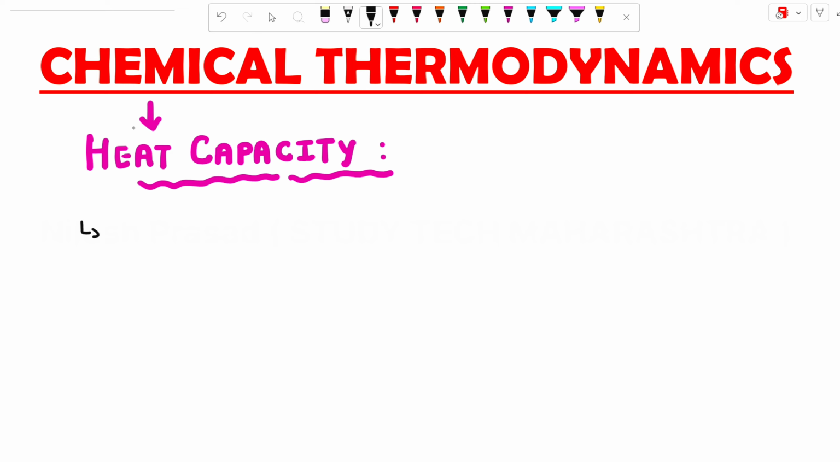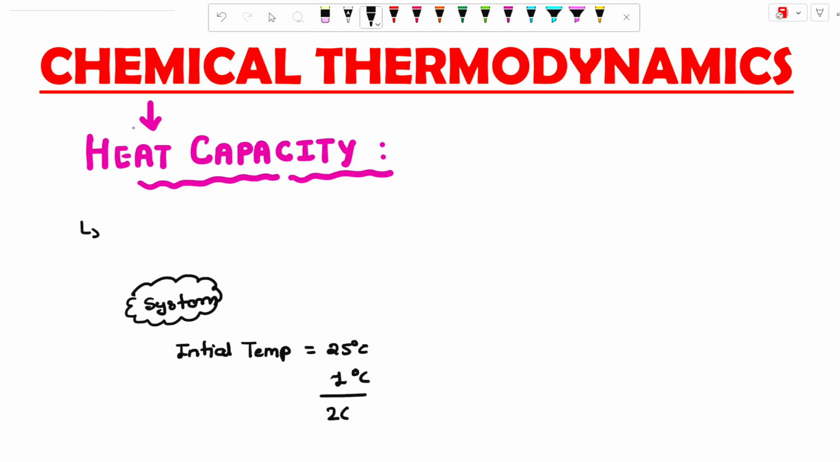Okay, if we consider one system, like here is the system. The system's initial temperature, suppose we can take 25 degrees Celsius. If we raise the temperature by 1 degree Celsius, the final temperature will be 26 degrees Celsius, and this phenomenon is known as the heat capacity. You can also write down the definition of heat capacity.